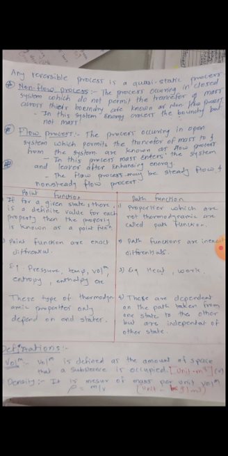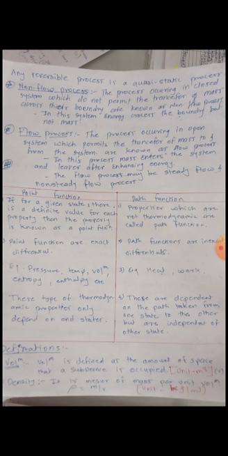Then we have already seen the types of thermodynamic systems: open system, closed system, isolated system. An example of open system is a hot cup of tea placed in open space. Then for closed system, the same cup when a lid is placed on its surface, and then isolated is a thermos glass.